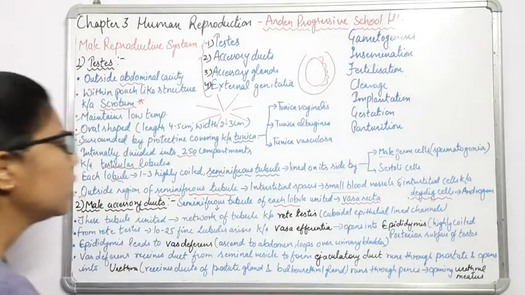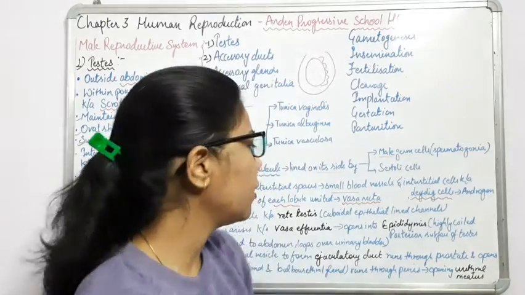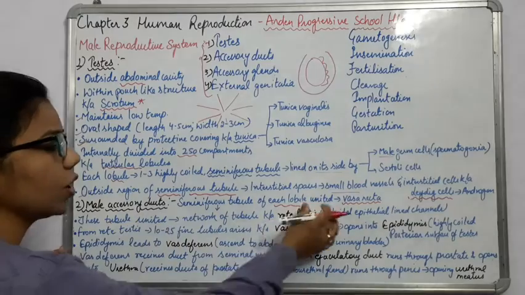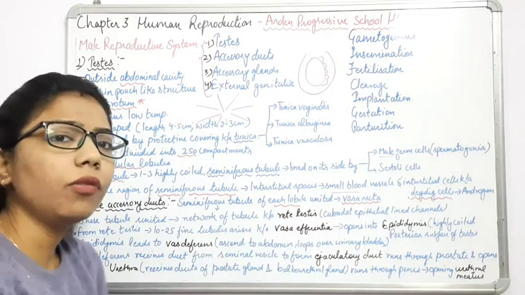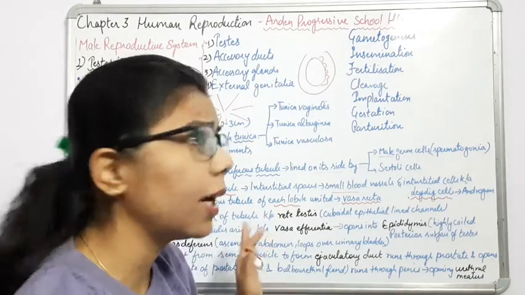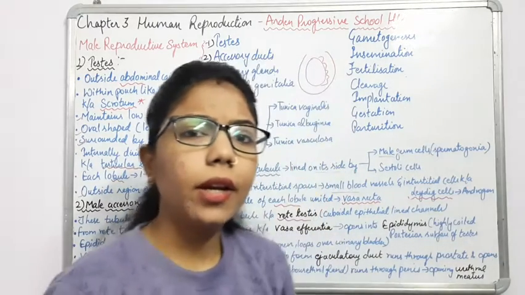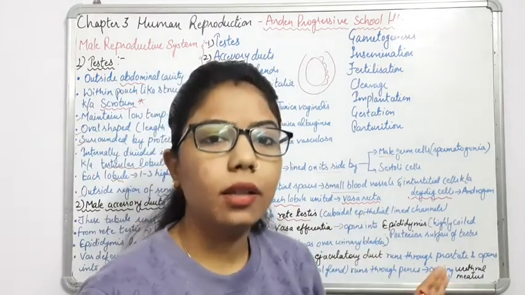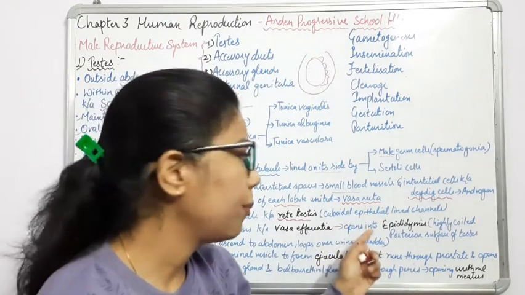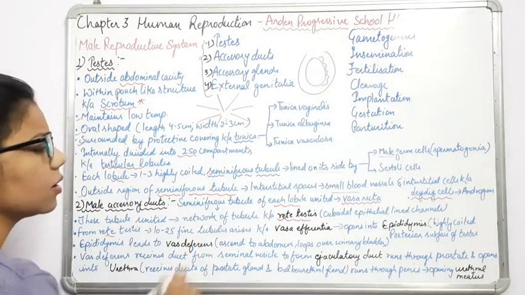So all the seminiferous tubules in each lobule get united and form the vasa recta, and these united tubules again form a network of tubules. Earlier also they were coiled, but now they form a network which is known as the rete testis. What do you call it? Rete testis. And this is formed of epithelial cells. What type of epithelial tissue? Cuboidal epithelial tissue.